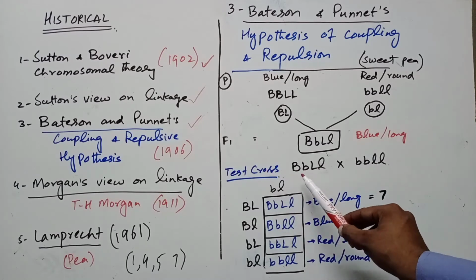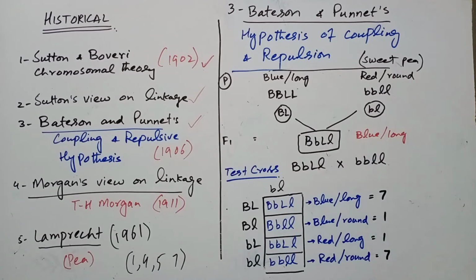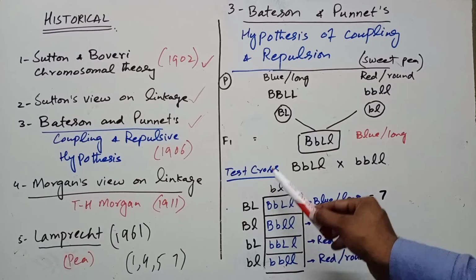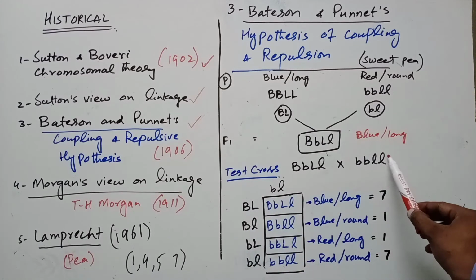They test crossed the F1 with the homozygous recessive. Then what was the result? This is the test cross. These are the gametes of F1, and this is the gamete of the homozygous recessive.